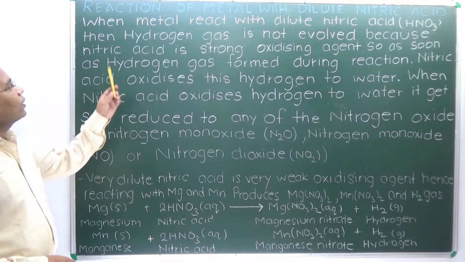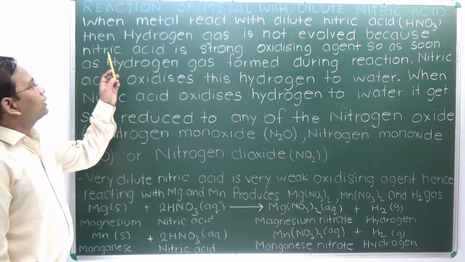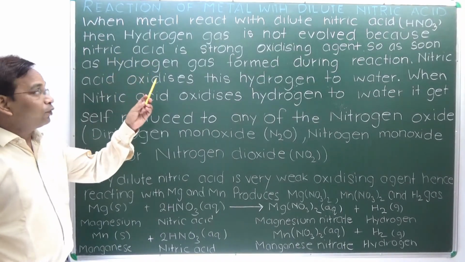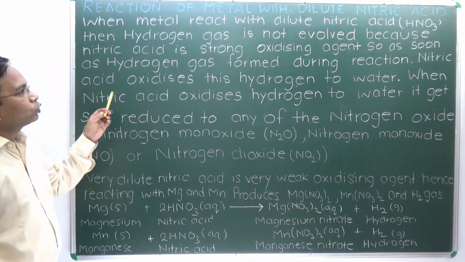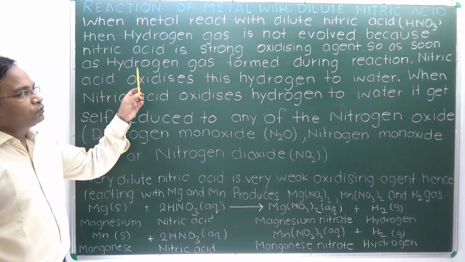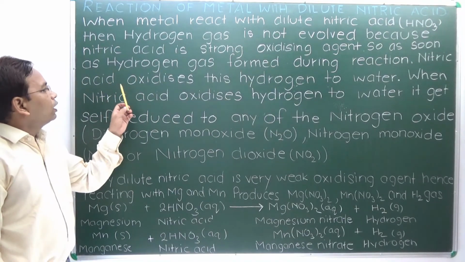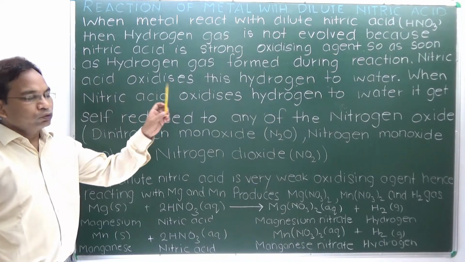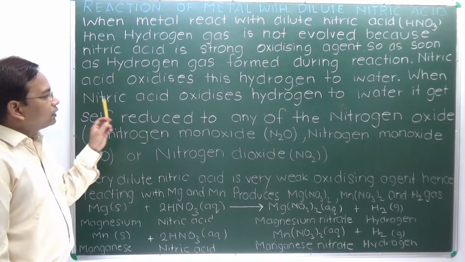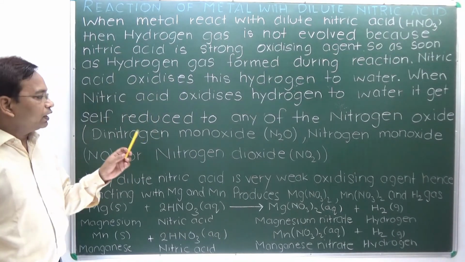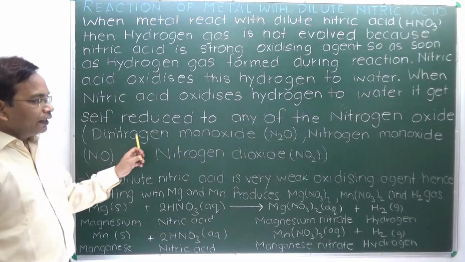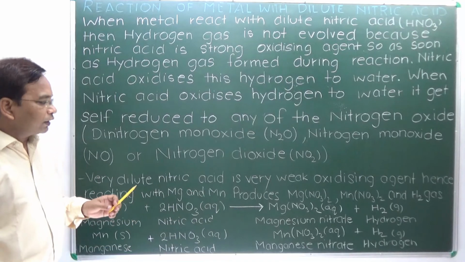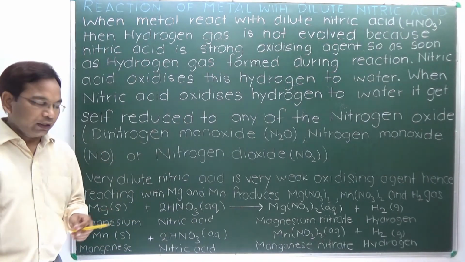Here, when metal reacts with dilute nitric acid, hydrogen gas is not evolved because nitric acid is a strong oxidizing agent. So, as soon as hydrogen is formed during the reaction, nitric acid oxidizes this hydrogen to water. When nitric acid oxidizes hydrogen to water, it gets self-reduced to any of the nitrogen oxides, that is dinitrogen monoxide, nitrogen monoxide and or nitrogen dioxide.